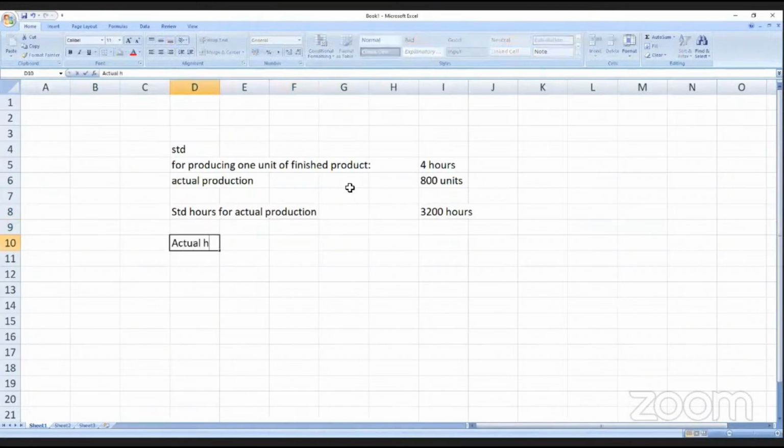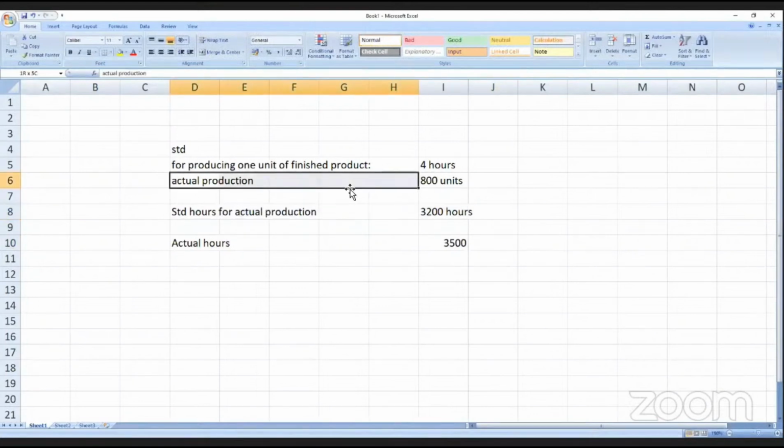Actual hours, 3500. See, the standard time allowed for 800 units should be 4 into 800, 3200. But actual hours taken are 3500 hours.